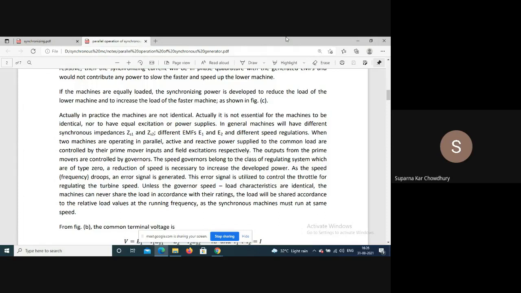As I told, they have a linear characteristic, and these characteristics can be shifted parallel to themselves by the adjustment provisions in the governors.